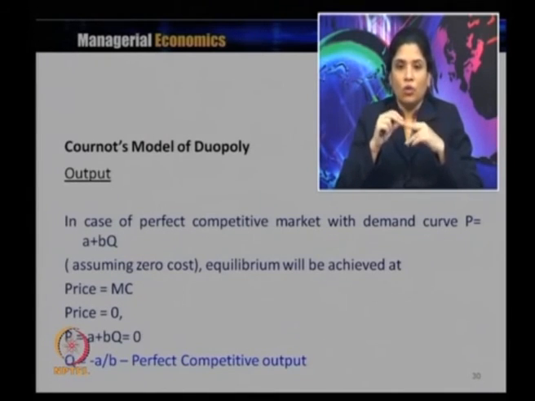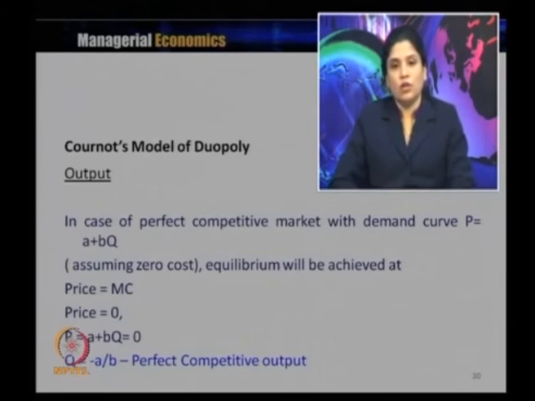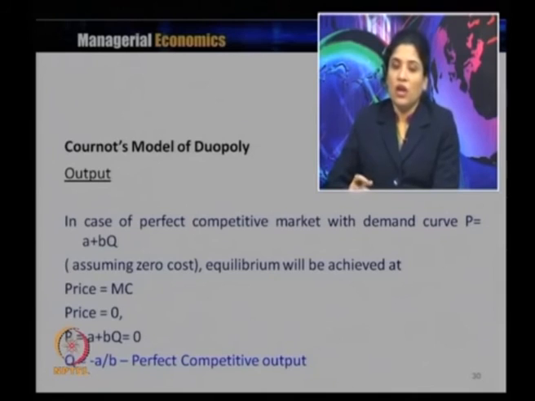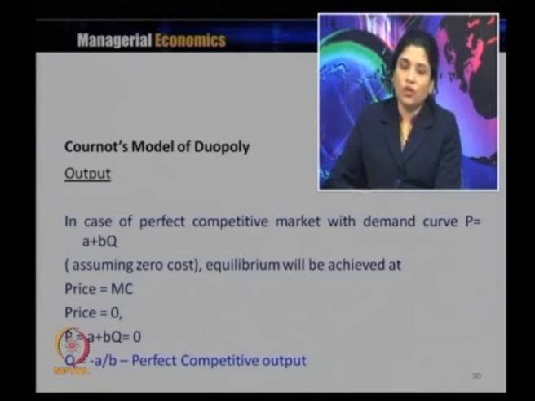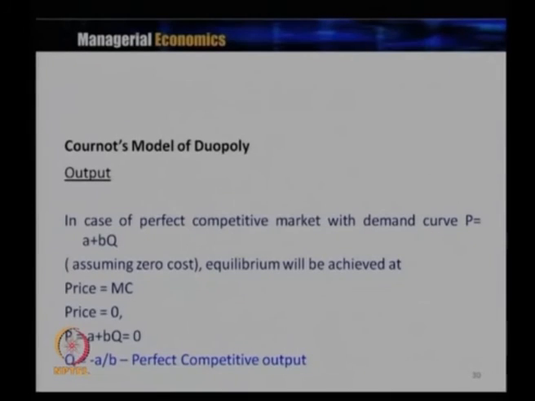So, P is equal to A plus BQ is equal to 0. Since marginal cost is equal to 0, we get price equal to 0, and price is A plus BQ, that is equal to 0, and solving it for Q, that will give us minus A by B. This is the perfect competitive output. So, minus 2A by 3B is the duopoly output, minus A by B is the competitive output.